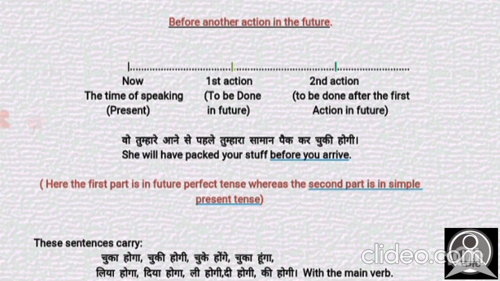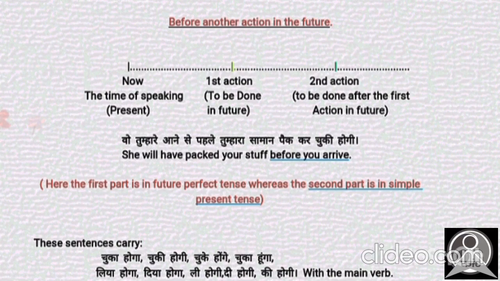Let's translate this: She will have packed your stuff before you arrive. I hope this is clear. The first category says there has to be a specific time, and the actions done before that time come in the future perfect tense. The second category says there have to be two actions in the future, and the first one comes in future perfect tense.